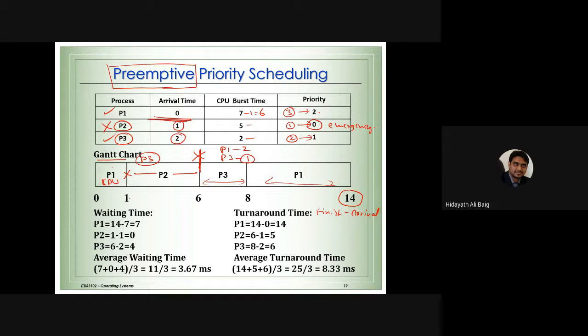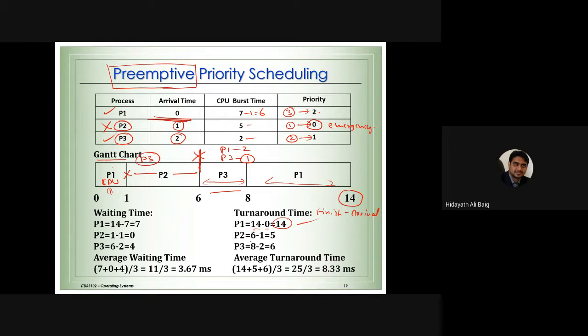Process 1 has come at 0 but completed the job at 14 milliseconds. I told you, if you remember the example, patient 1 came and here patient 1 is waiting. Here also patient 1 is waiting, and here it is completing, which means we will calculate the waiting time. But first of all, it came at 0, completed at 14 milliseconds. That's why 14 minus 0, 14 milliseconds, is the turnaround time for process 1.